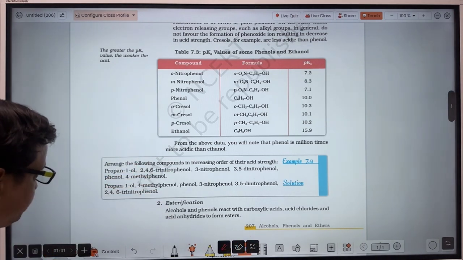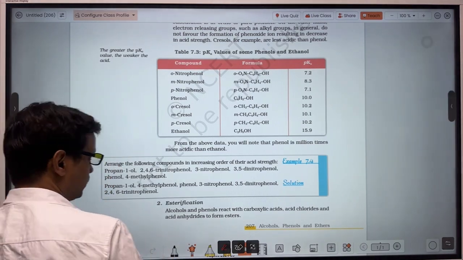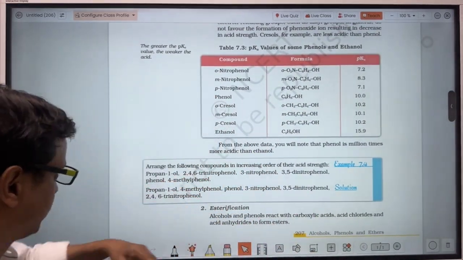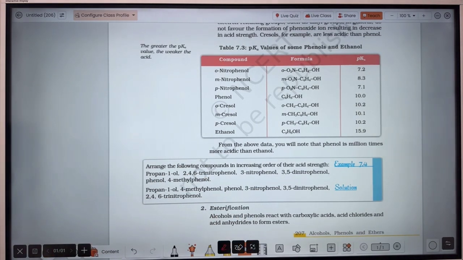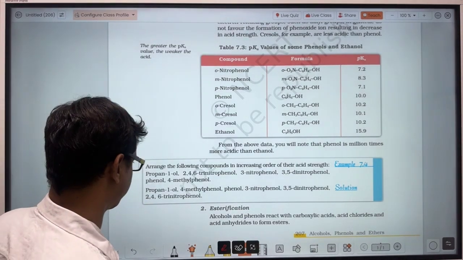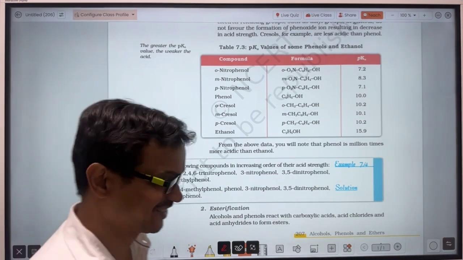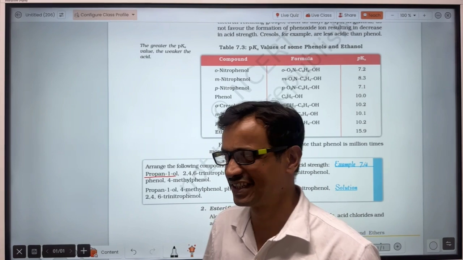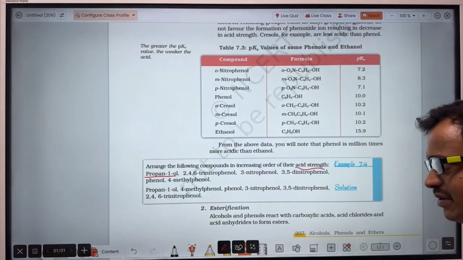Now watch out for this question. Firstly, you will have to draw the structure of each compound, and then you will solve it very easily. So draw the structure of every compound, and after that, if you try by watching alone, you may come into stress. So firstly I am drawing the structures, then after that we'll compare their acidic strength. Okay.